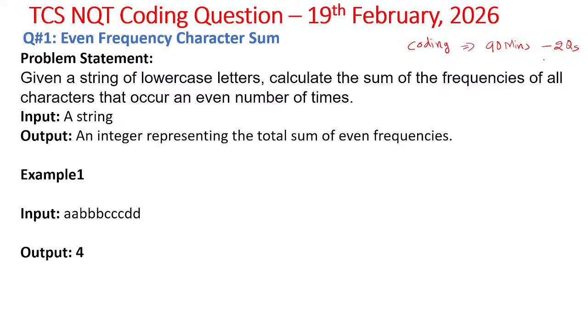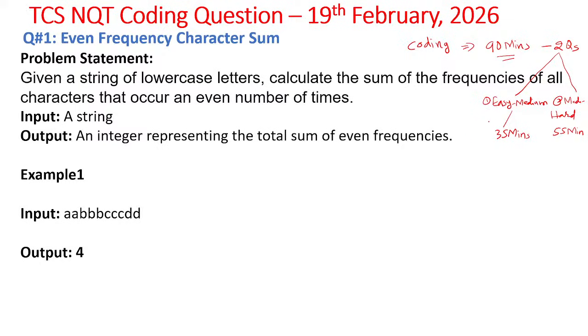The first question may be from easy to medium level, and the second question from medium to hard. Hopefully, around 35 minutes will be given for the easy question and 55 minutes for the medium to hard level question, so the 90 minutes is distributed among these two questions.